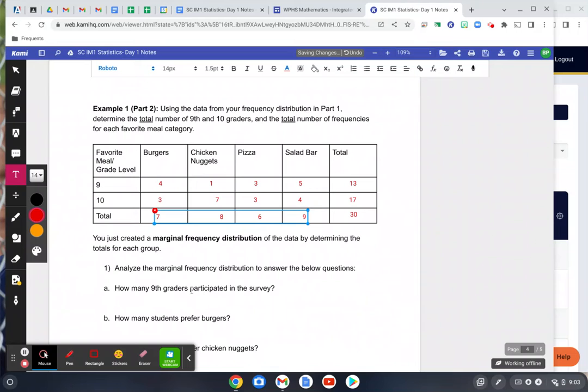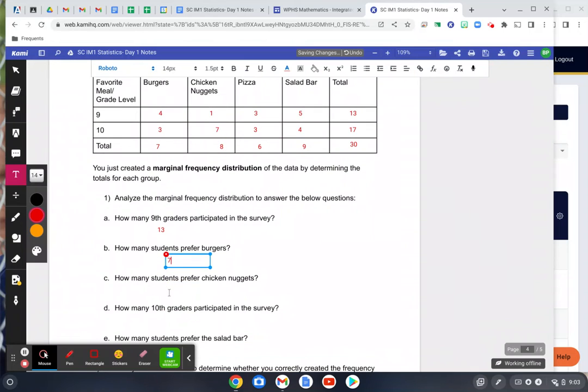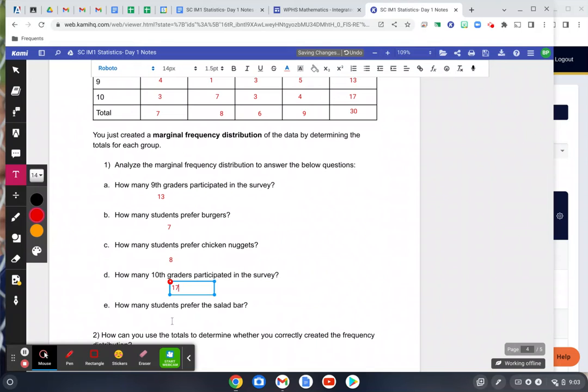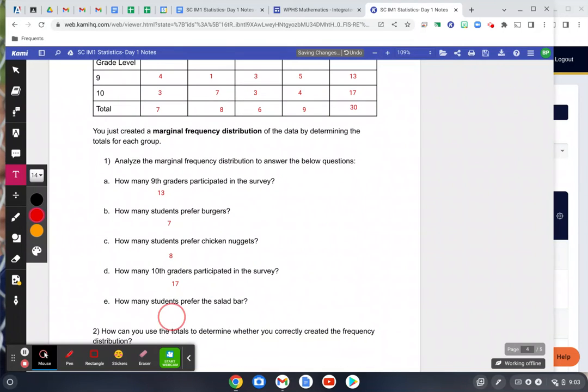Now, analyzing the marginal frequency distribution to answer the questions here, pretty basic. It's just making sure that the marginal frequency distribution makes sense to you. How many 9th graders participated in the survey? There were 13 there. How many students preferred burgers? It looks like there's a total of 7 students that preferred burgers. How many students preferred chicken nuggets? Again, pretty basic. That's going to be 8. How many 10th graders participated in the survey? We had 17 10th graders there. How many students prefer the salad bar? It looks like we have a total of 9 that prefer the salad bar.